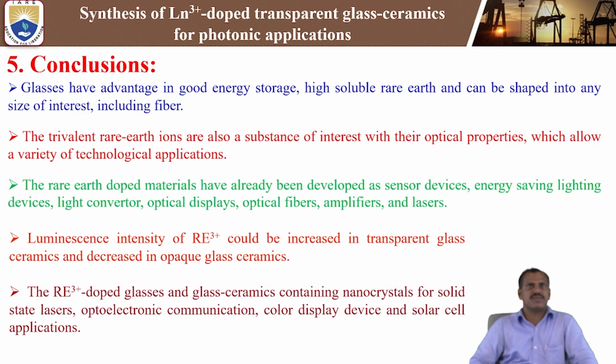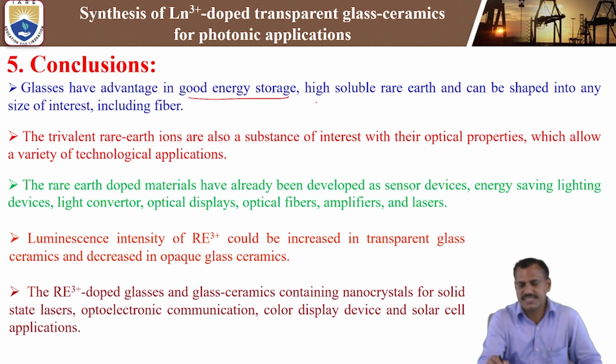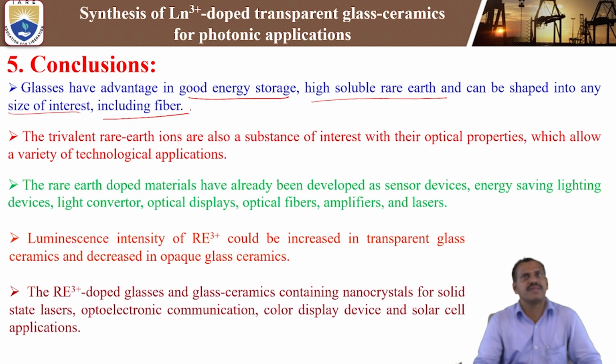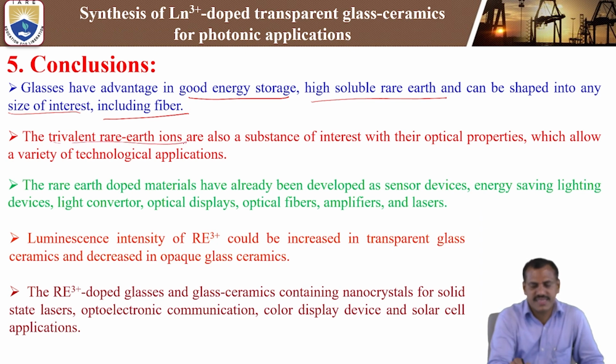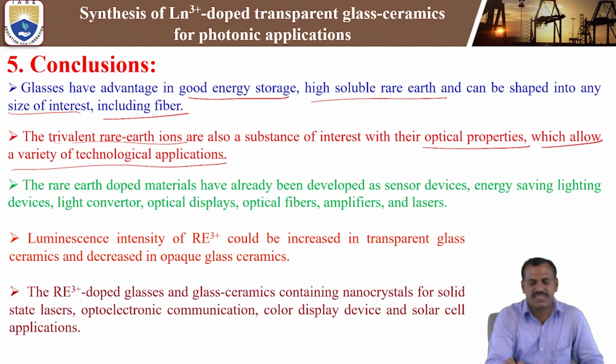Next, finally, the conclusion. Glasses have the advantage of good energy storage and high solubility for rare earth elements, and can be shaped into any size of interest, including fiber. We can prepare glass and glass ceramics from bulk to nanomaterials also. These trivalent rare earth elements are also substances of interest with their optical properties, which allow a variety of technological applications. So we discussed the different applications.